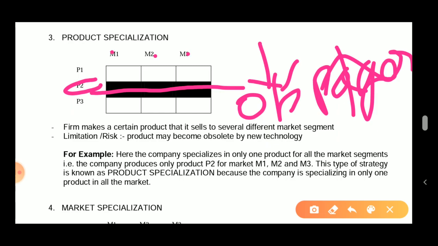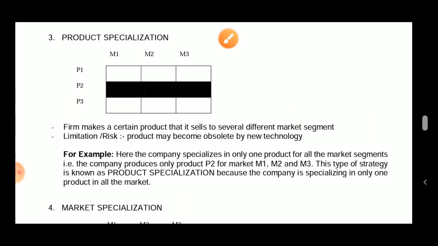The firm makes a certain product that is sold to several different markets. The limitation is that the product may become obsolete because of new technology, as I gave an example. So here the company specializes in only one product for all the market segments, that is, the company produces only P2 for M1, 2 and 3. This type of strategy is known as a product specialization strategy, because the company is specializing in only one product for all the markets. I hope this is clear for you people.